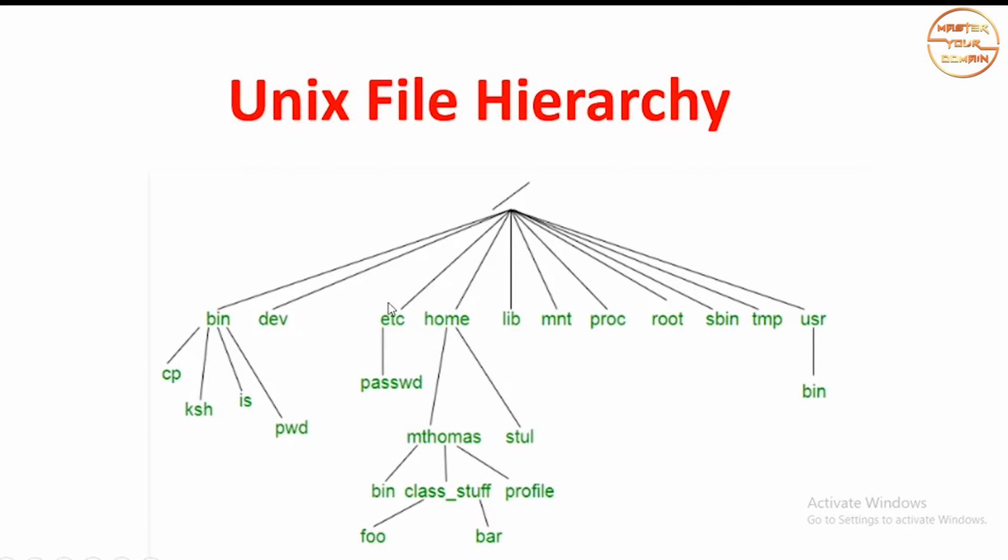Now all the device files like the printer or main memory are stored in the dev directory. When you log into your system for the first time, you need to give some password. So all the users' user IDs and passwords are stored in a file called passwd under this etc directory. And when you first log into your system, you come to your home directory. Let me show you my home directory.